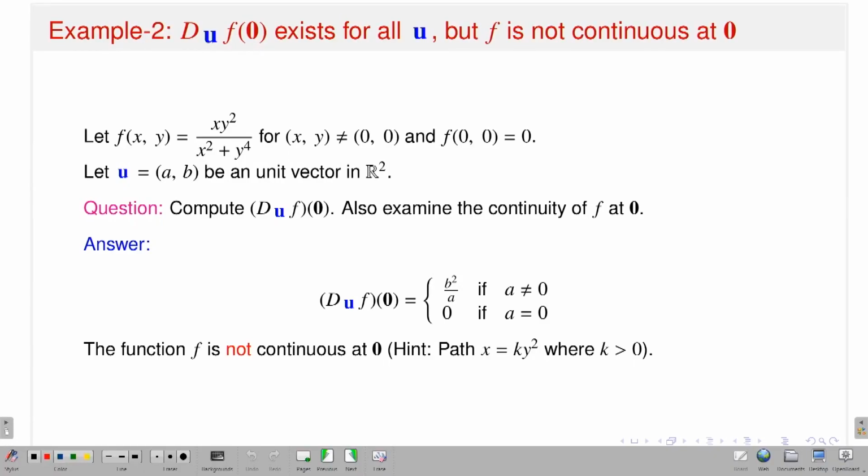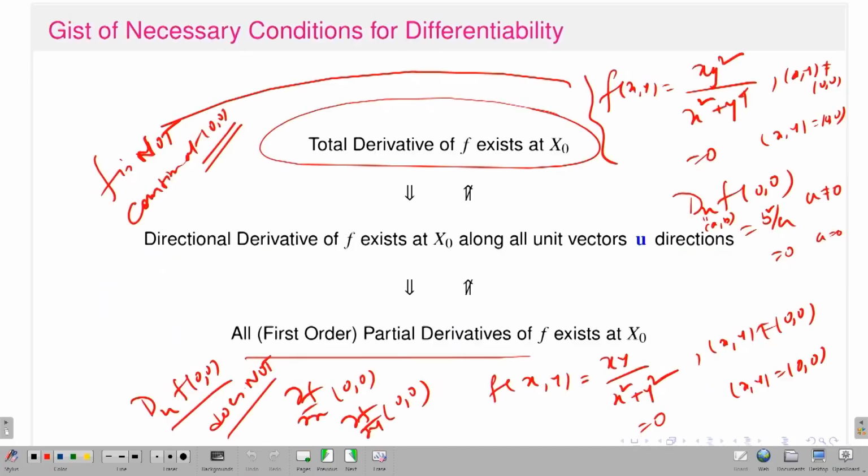If I go back, maybe I can show this. Yes, this is the example. The directional derivative exists in all directions. However, this is not continuous. If it is not continuous, that means it is not differentiable at the point 0 0, and therefore the total derivative does not exist.